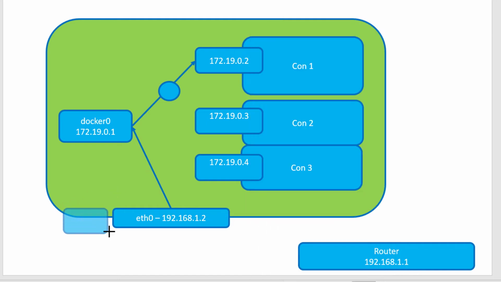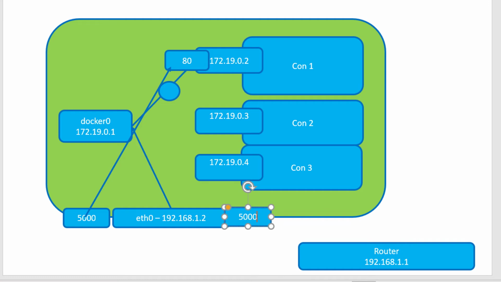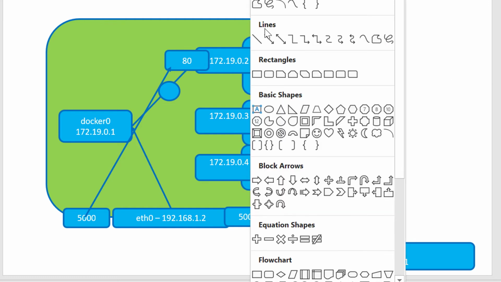For example, I may map port 5000 to port 80 of container 1. Whenever I start or update a container with this port mapping, any data sent to port 5000 will be mapped to port 80 of this specific container 1. In the same way, I can map a different port to a different port within the same container or in a different container.